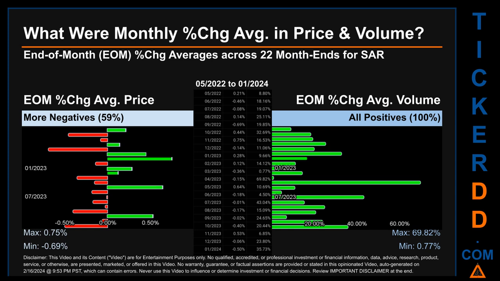That is 100% of month ends saw a positive percentage change in average volume. Price saw an end-of-month max of 0.75% in average percentage change along with a minimum of -0.69%. For volume, the maximum and the minimum monthly percentage change were respectively 69.82% and 0.77%.